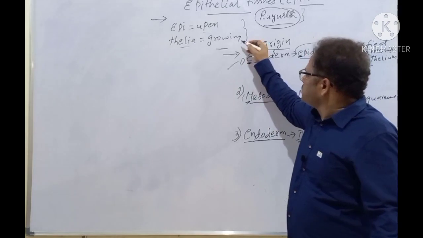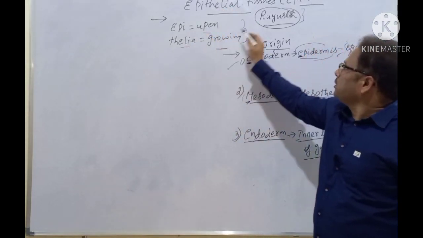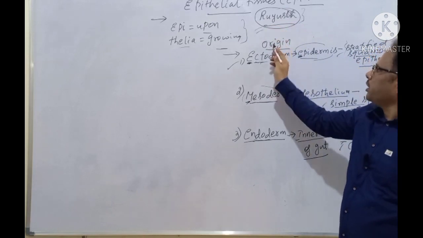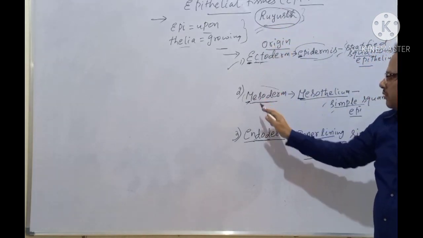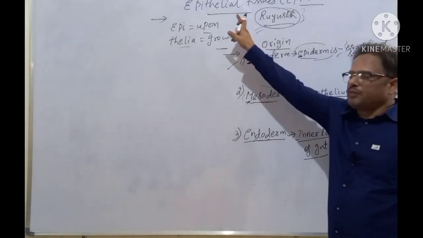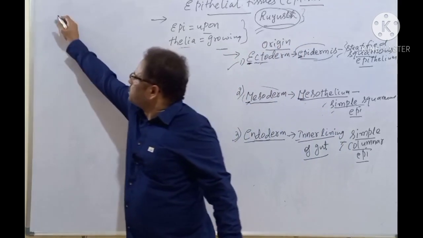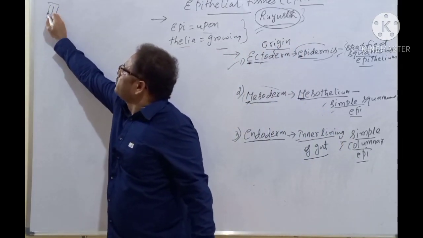And this is the first aspect of epithelial tissue. Epi means upon, thelium is growing. The term was coined by Roest. Regarding origin, some are ecto, some are meso, some are from endoderm. These are the examples. The second aspect of epithelial tissues. And the third aspect of epithelial tissues now we will be discussing.